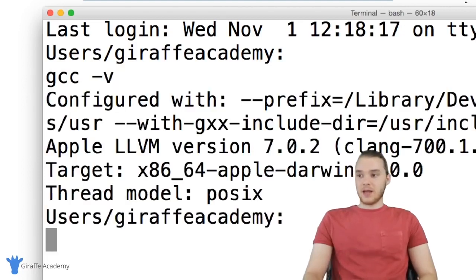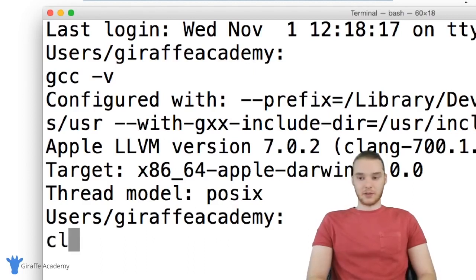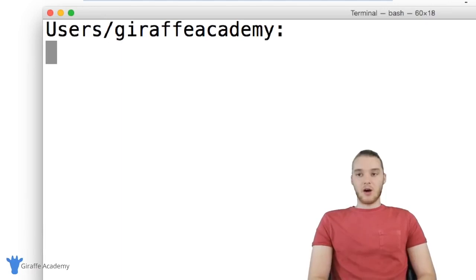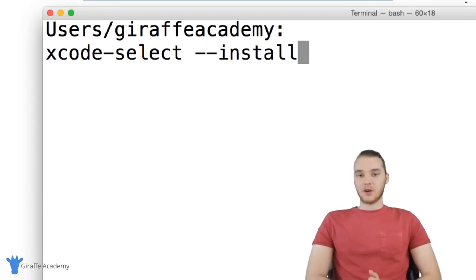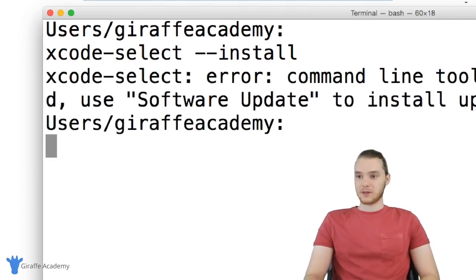and just click enter. If you have GCC, which is the compiler we're going to be using, installed, then all this stuff should come up with a version number and everything. If this doesn't come up, in other words, if it says that you don't have it, all you need to do to get this is just say xcode-select --install. And this is going to go off and install everything that we need for C++. So I'm just going to click enter.